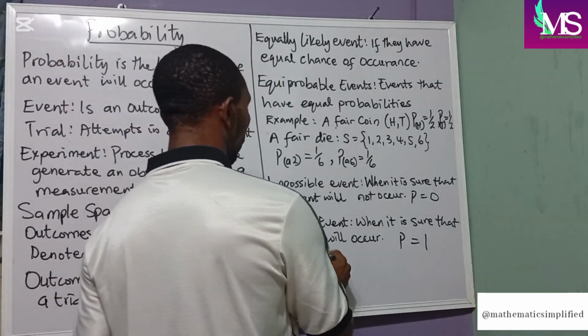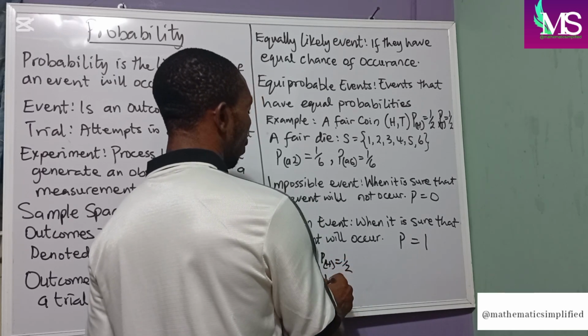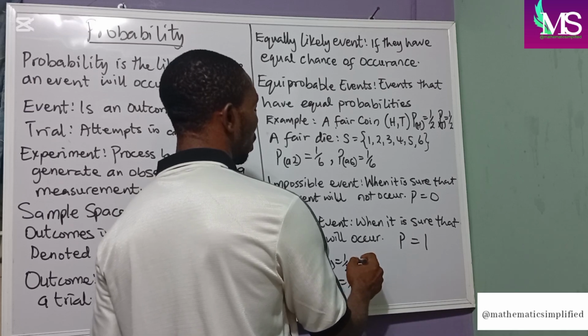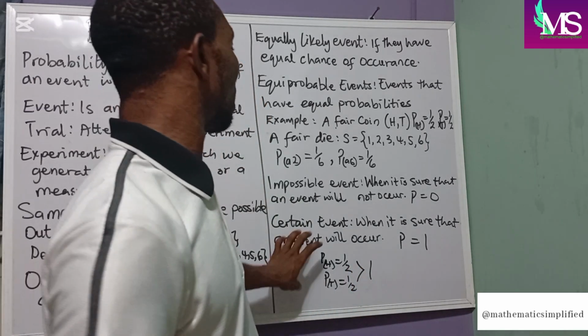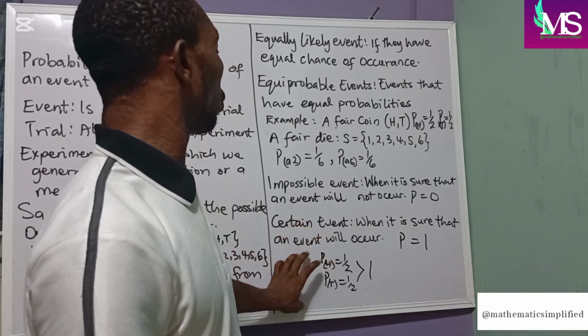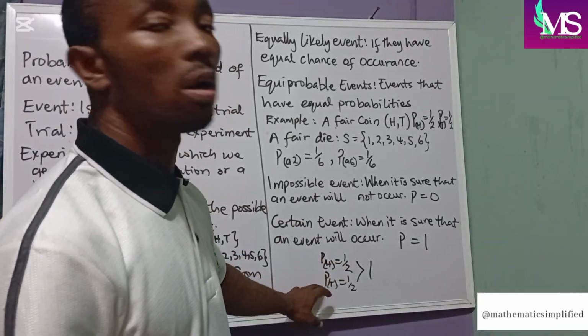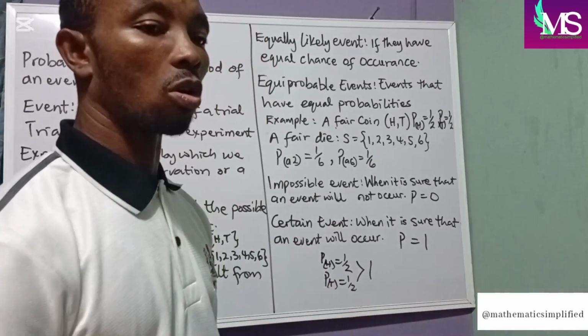Now, probability of a head, we have seen it to be 1/2. And probability of a tail, we have seen it to be 1/2. So if we add these two together, we are getting 1. That is why it is a certain event that when we toss our coin, we are going to get either a head or a tail. So it is certain that one of these must occur.